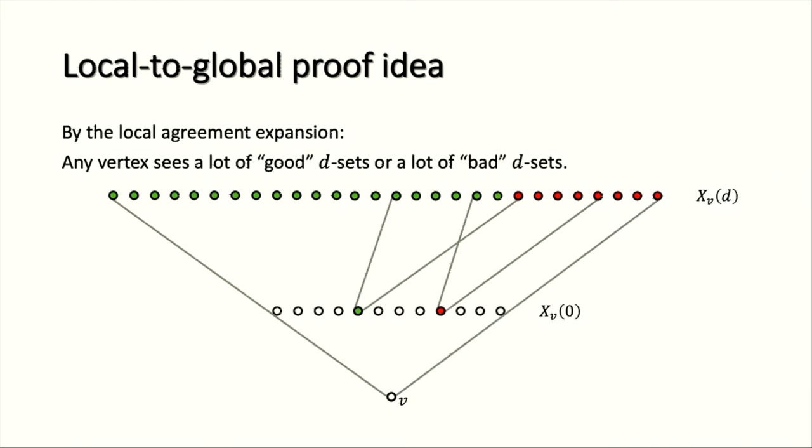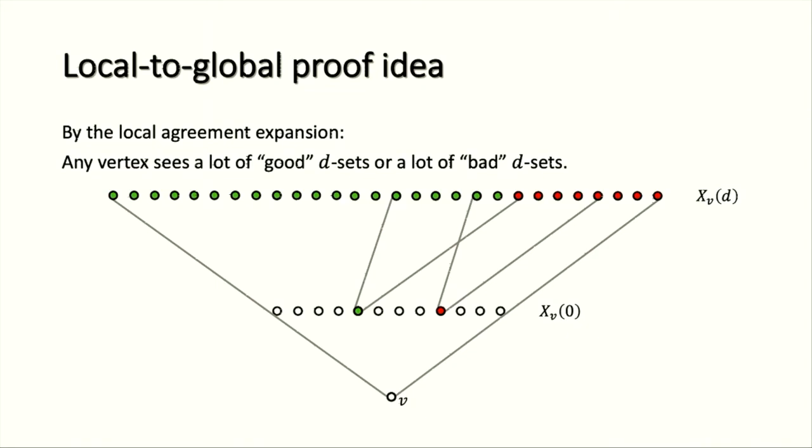when we look at the vertices. Each vertex, if you recall, has a local agreement function that agrees with most faces that contain it. So it can be one of two cases: either it sees many green, good sets, or it sees many red sets. It can't be somewhere in the middle, because then its local function won't agree with most sets that contain it.